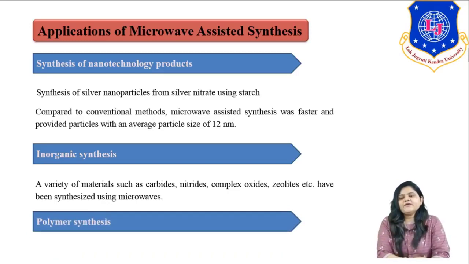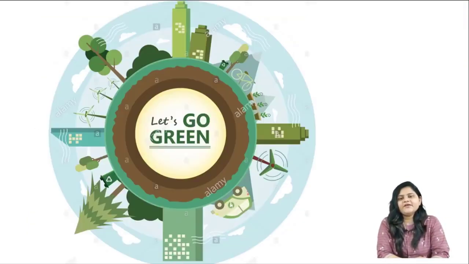Another example is in polymer synthesis. Yes, microwave is also very helpful in polymer synthesis, or in polymer reactions also. So this was regarding the applications of microwave assisted reaction and the benefits of microwave assisted reaction.